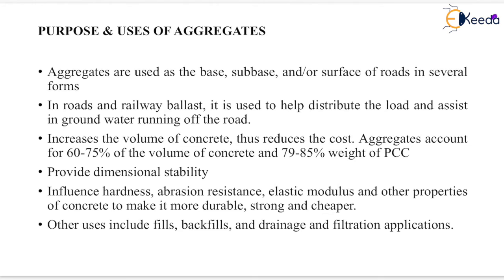Aggregate accounts for 60 to 75% of the volume of concrete and 79 to 85% of the weight of plain cement concrete. It provides dimensional stability and influences hardness, abrasion resistance, elastic modulus and other properties of concrete to make it more durable, strong and cheaper. Other uses include fills, backfills and drainage and filtration applications.